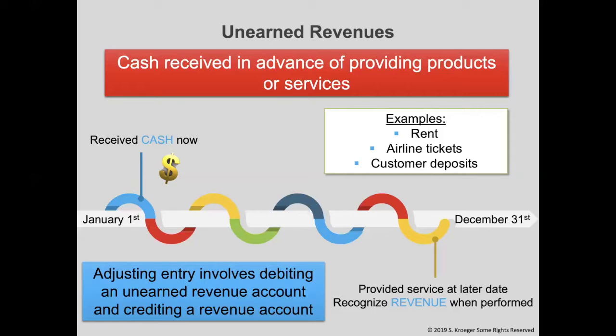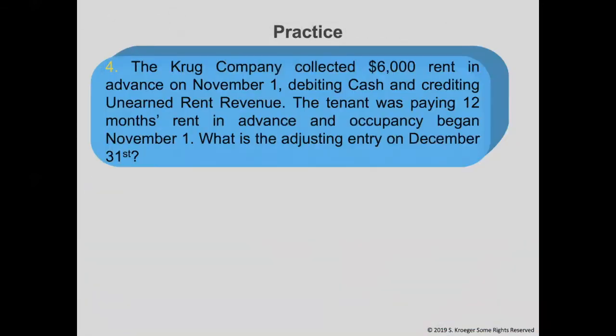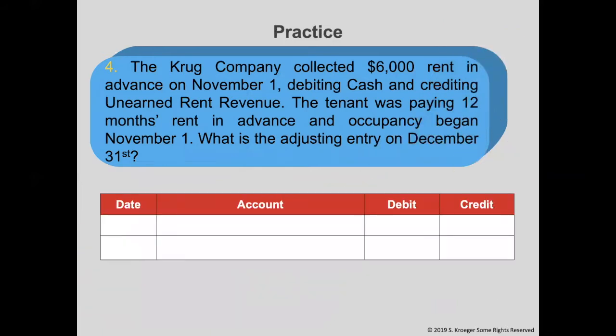Let's do an example to illustrate this. This is number 4 on your classwork. The Kroeger company collected $6,000 rent in advance on November 1st, debiting cash and crediting unearned rent revenue. That's the first transaction, but that's the one we're not concerned with. The tenant was paying 12 months rent in advance and occupancy began November 1st. What is the adjusting entry on December 31st?